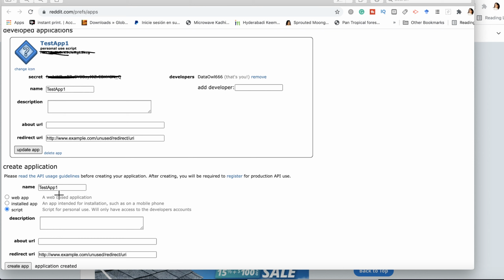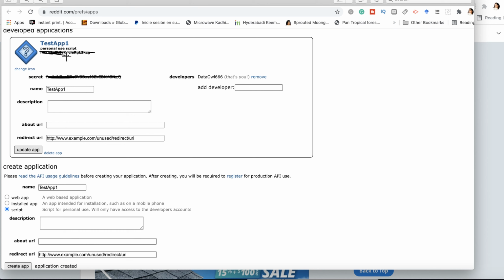So name test app 1, script. So remember, you can only create a script type of an app in order to get the data that you need. You can leave the description empty, and you need a redirect URI. So you can just put in something like http://www.example.com, unused redirect URI, and create app.